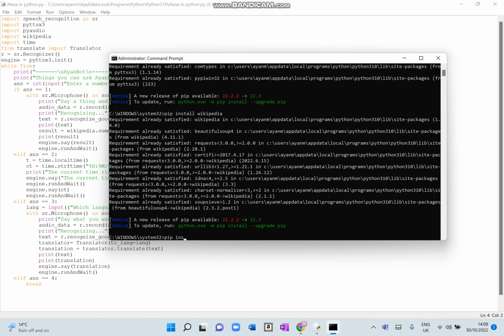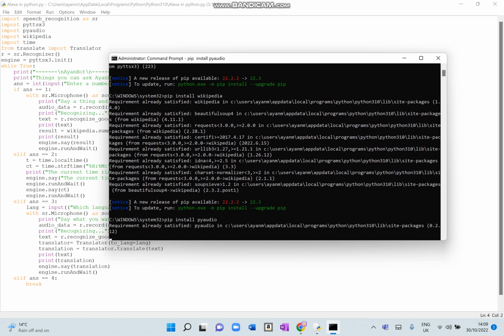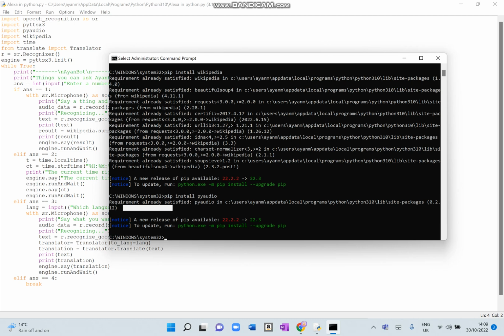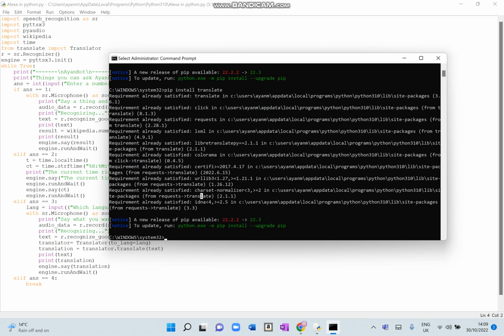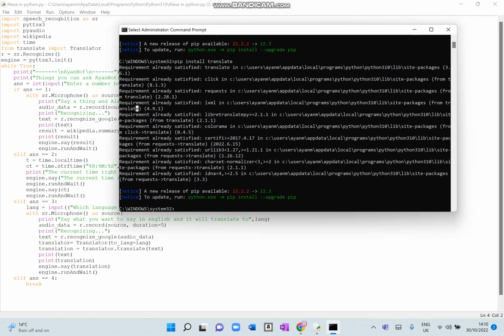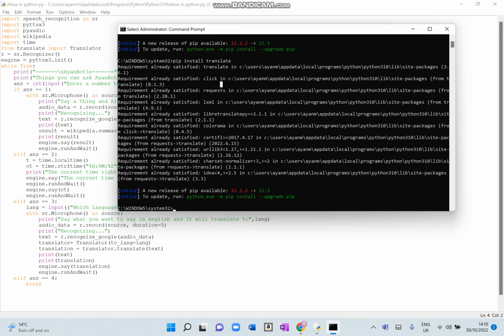And then you need to pip install PyAudio. And so it's already done. So if you do all of those, then it should work. Oh, I forgot to say that you also need to pip install translate. And there we go, it's already done. So that is all you need to do in order to get the program to run.